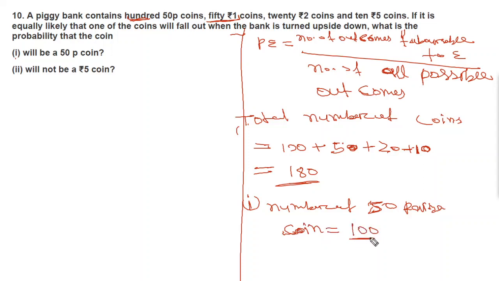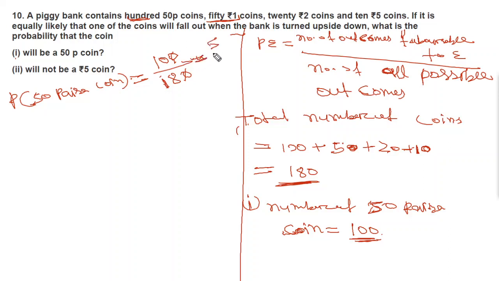So probability of a 50 paisa coin is equal to 100 by the total number of coins, 100 divided by 180. Now you can cancel a zero, so it will be equal to 5 by 9, which is approximately 0.55. So this is it.